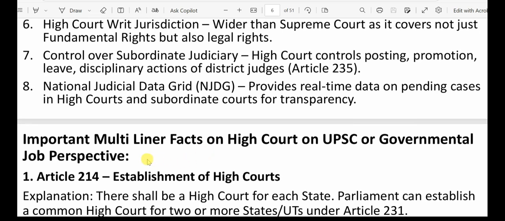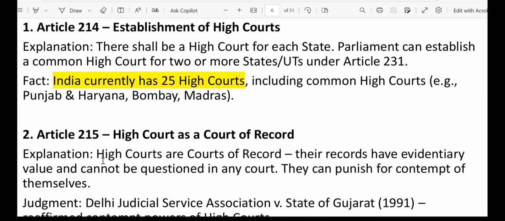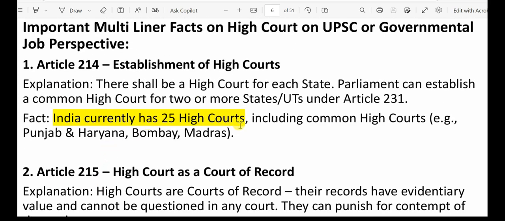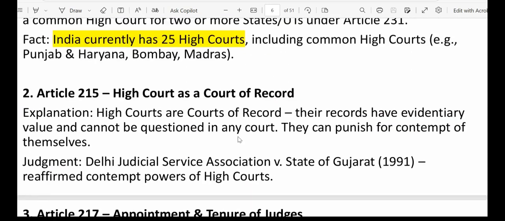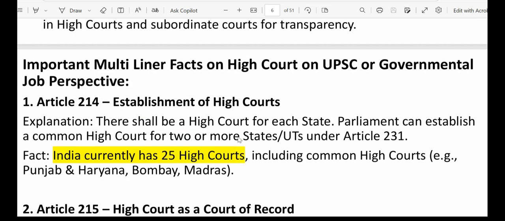Next, we'll go through important multi-liner facts on the same things, but here we'll have the explanation for each thing, which I already did. So here you can see India currently has a total of 25 high courts. I already explained that one, so please go through it. And all the judgments I have also mentioned. First, Article 214. This says that each state should have a high court, right? So for that, we have mentioned India currently has 25 high courts.